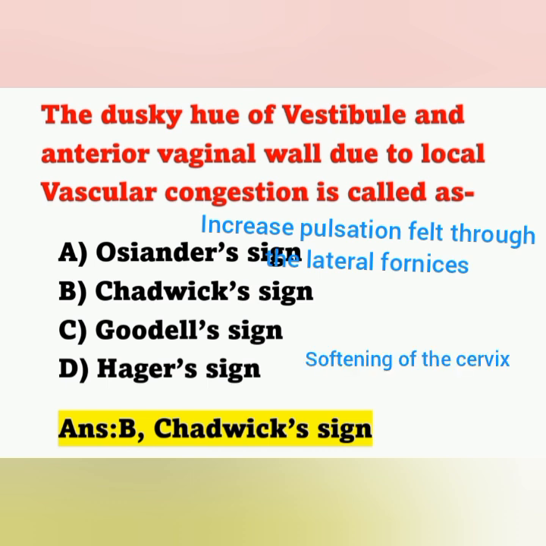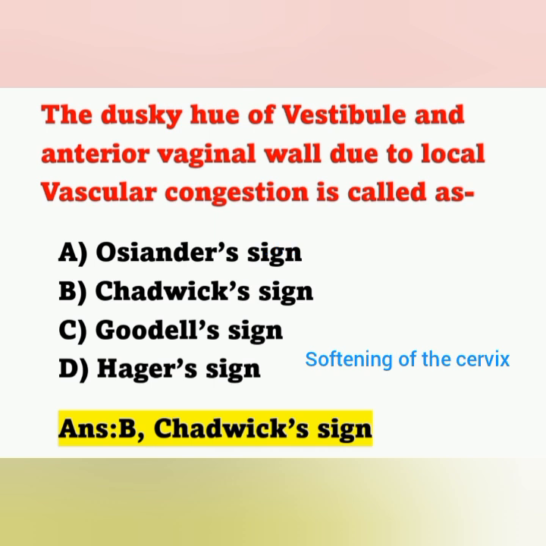The first option, Osiander sign, means there is an increased pulsation felt through the lateral fornix of the vagina. This can also be seen at the 8th week of pregnancy. Option C, Gould sign, is the softening of the cervix, seen as early as the 6th week of pregnancy.